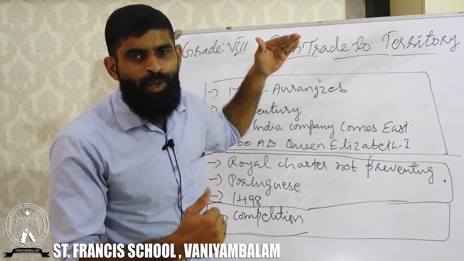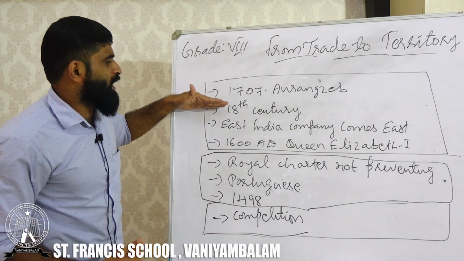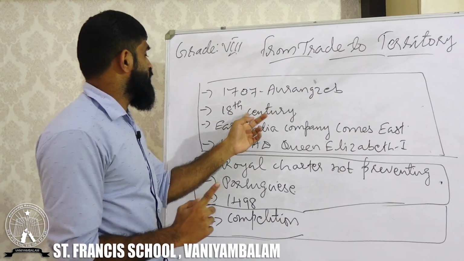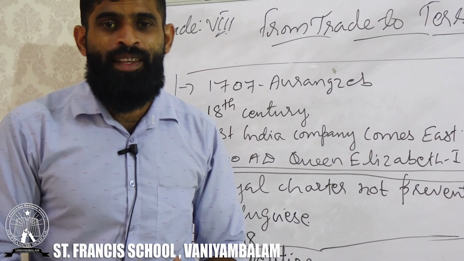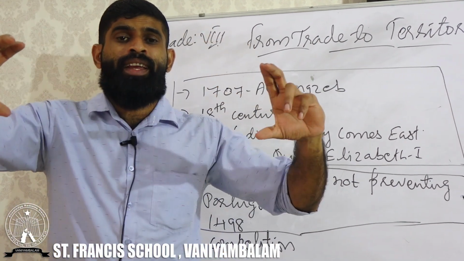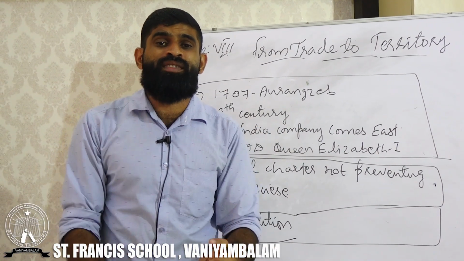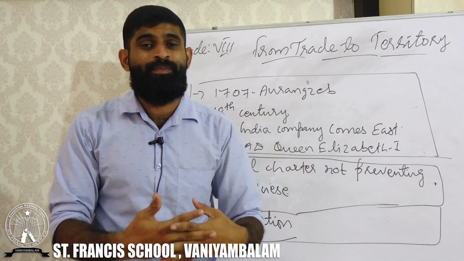So now we are going to the core part of the chapter. The second paragraph, you can see that in the middle part of the 18th century, the entire political scenario of India was totally horrible, which means Indian rulers were fighting each other.